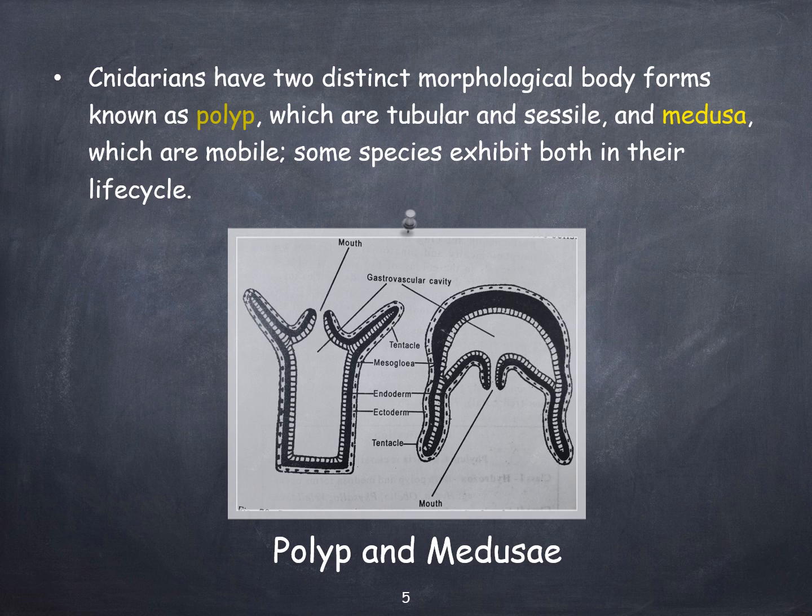Medusa can be regarded as an upside-down polyp with a short stalk, capable of swimming away. In Hydra, a freshwater form, the medusa stage is absent. It reproduces sexually in the polyp stage.